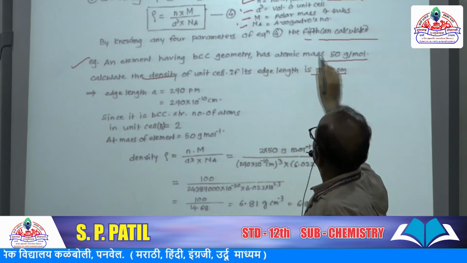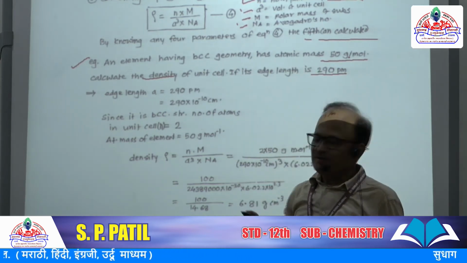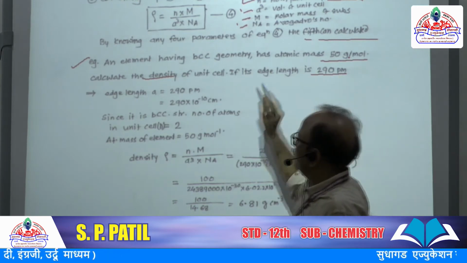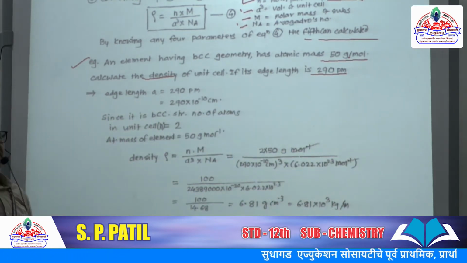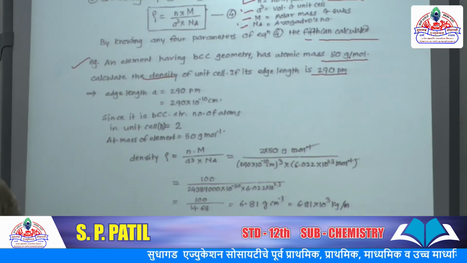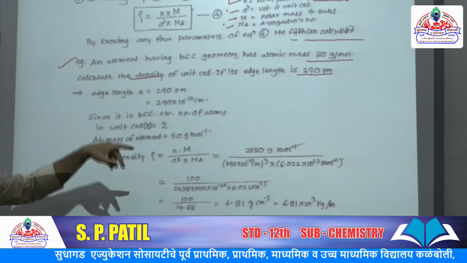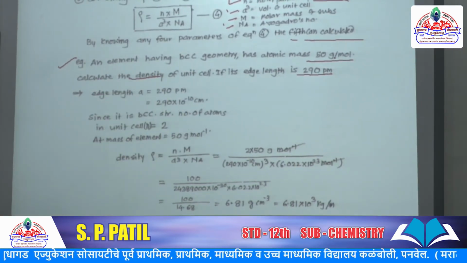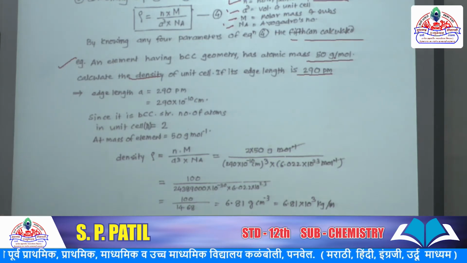Given terms: atomic mass 50 grams per mole, edge length 290 picometer. So let us calculate. At the time of solving, by using all these relations in formula number 4, we can calculate the number of atoms.